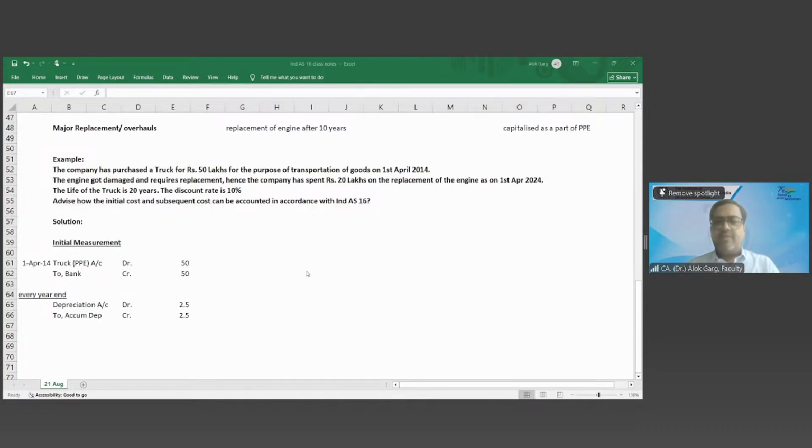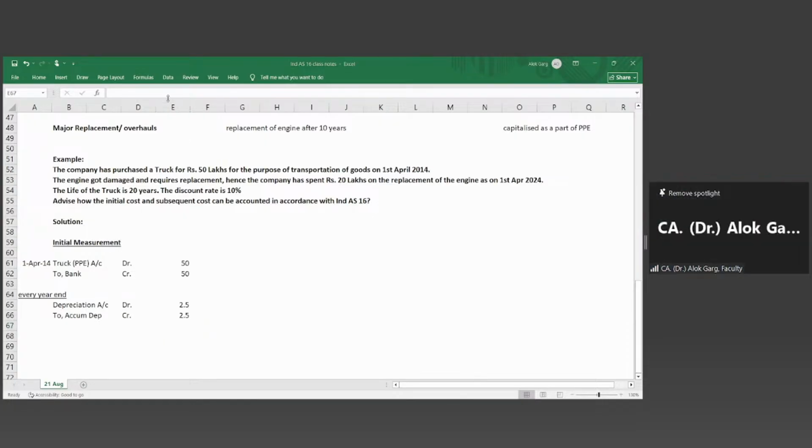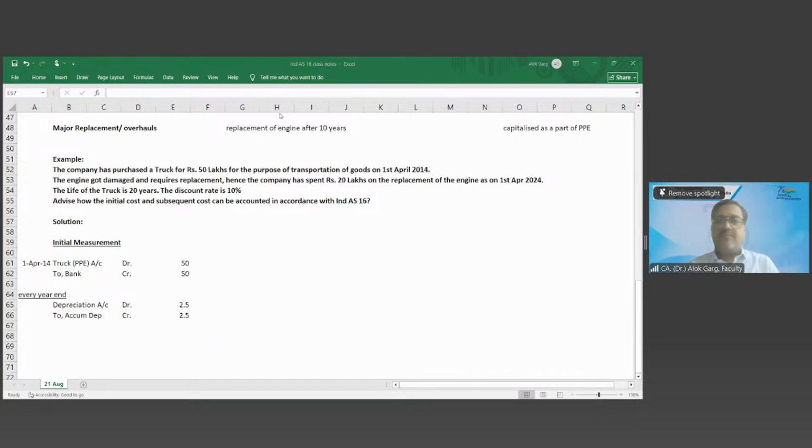So friends, every year I'll do this. Now the time has come, 1st April 2024 has arrived. Okay, so what to do now? We have spent 20 lakh rupees. What to do? Truck account debit to bank. So you are saying you need to capitalize this engine, right? Yes. Engine account to bank account, 20 lakhs.